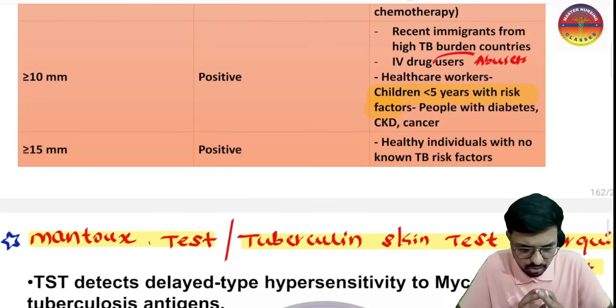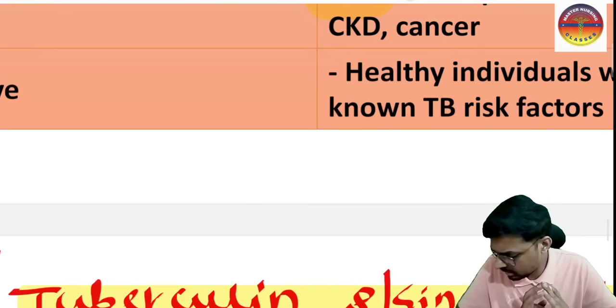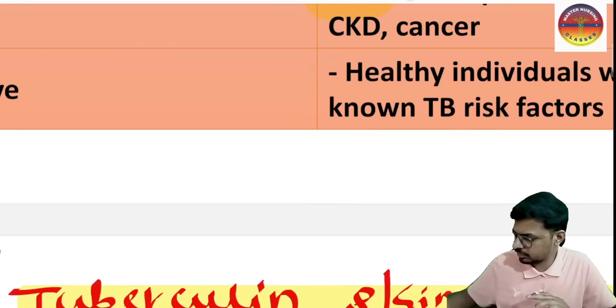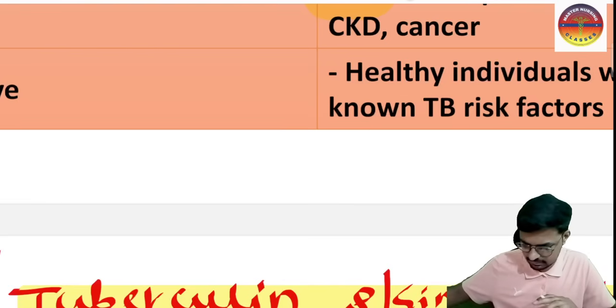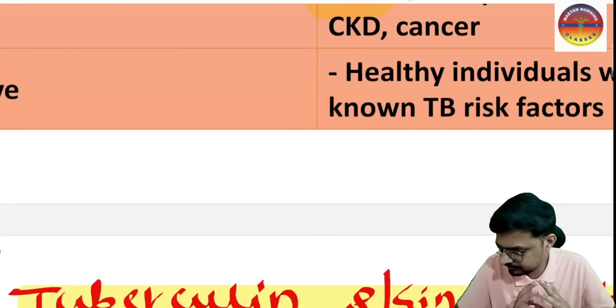Don't look at the screen, just look at me and put your very important answer in the comment box. Okay, so try to put your correct answer in the comment box. So the question is, a 4-year child is there with CKD, that is chronic kidney disease.